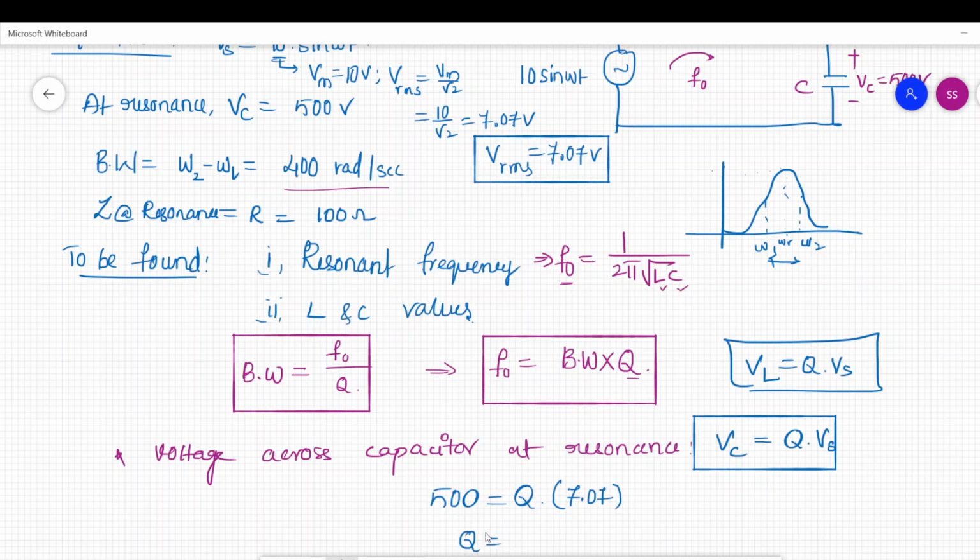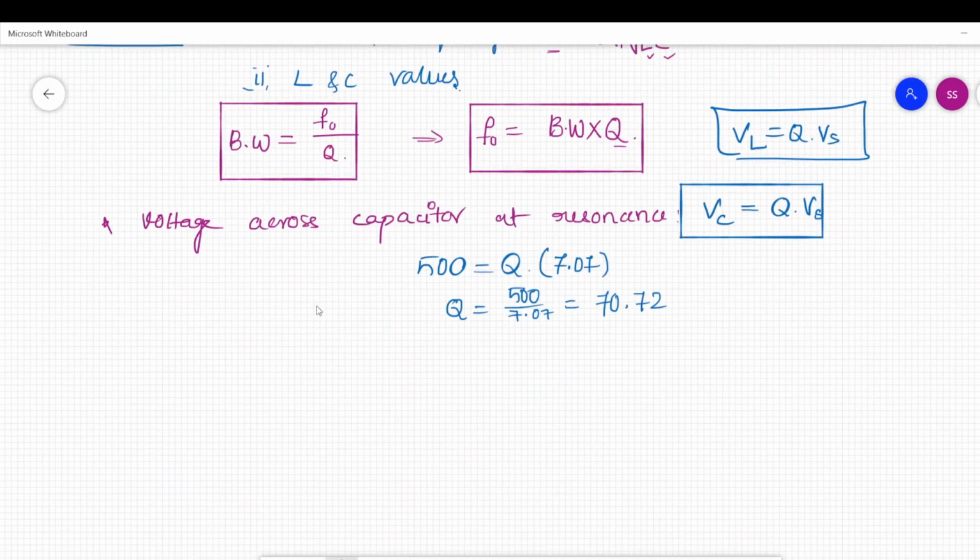So Q equals 500 by 7.07, which equals 70.72. The quality factor of the circuit is Q equal to 70.72. We have obtained the quality factor.